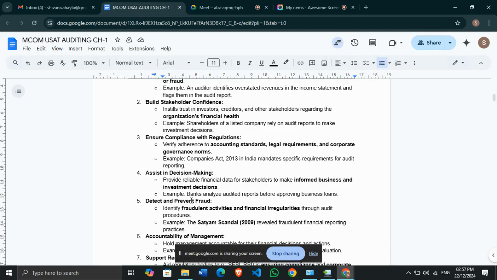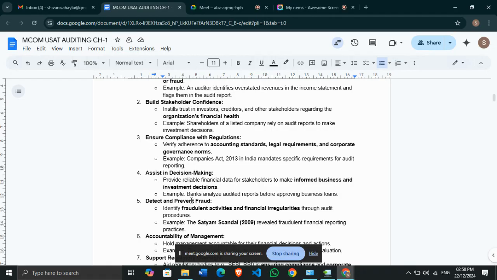For example, a bank analyzes audited reports before approving business loans, right? If I am an organization and I go to the bank for a loan, are they going to trust me easily? No, because obviously they will see the risk: what if we give this organization a loan and they are unable to repay it? So along with the financial statements and the bank statements, the banks will analyze the audit reports of that particular organization. It will build the confidence of the bank that we can approve the loan and this company will repay us in the given time. So yes, it will help in the decision making process.